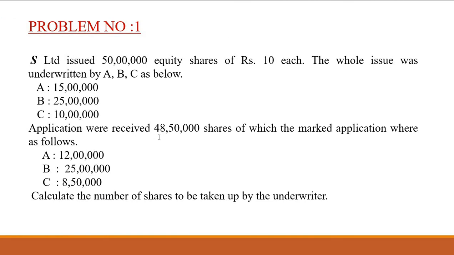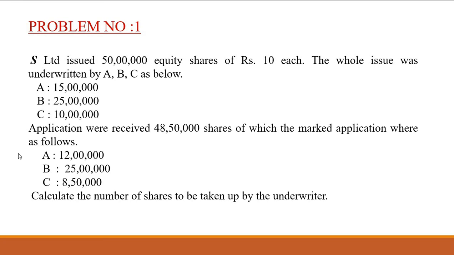Next, applications were received for 48 lakh 50,000 shares, of which the marked applications were as follows: A's 12 lakh, B's 25 lakh shares and C's 8 lakh 50,000 shares. Here the company received a total of 48 lakh 50,000 applications. So, what do you mean by marked applications?